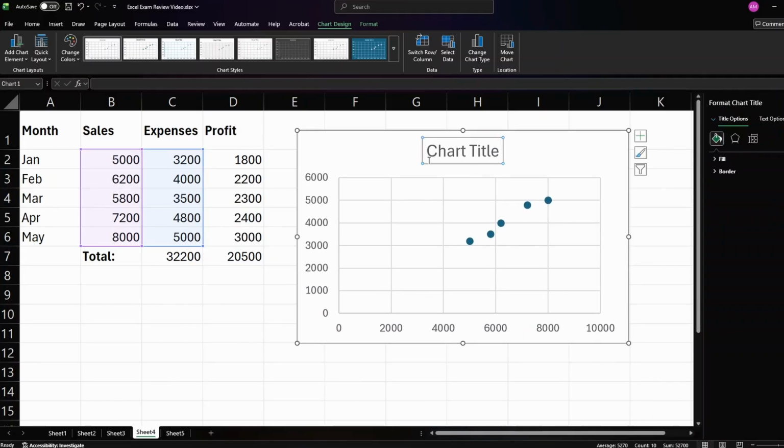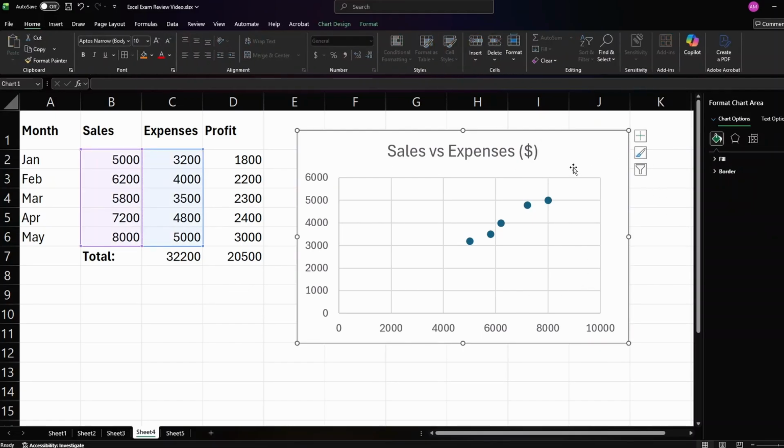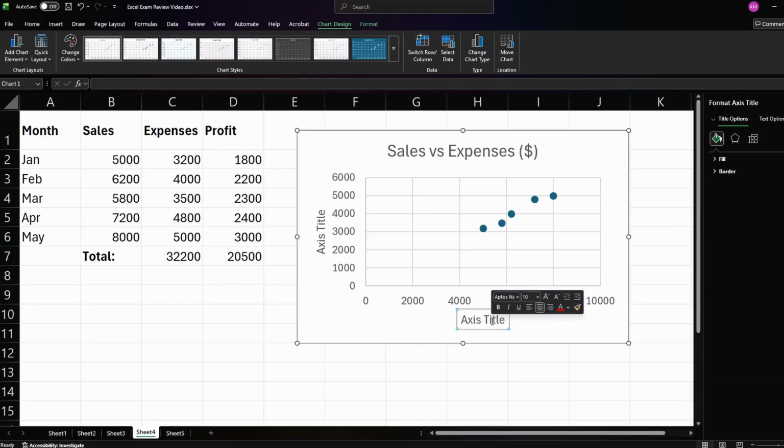I'm going to give this chart a title. So if you double click on chart title, you can start changing this text. I'm going to delete this current title, and I'm going to write sales versus expenses in dollars. Now, the next thing you're going to want to do is add axis labels. Let's click the plus up here, axis titles, and same as the title, you can go and change these. So for this one, I'm going to put sales, and for this one, I'm going to put expenses.